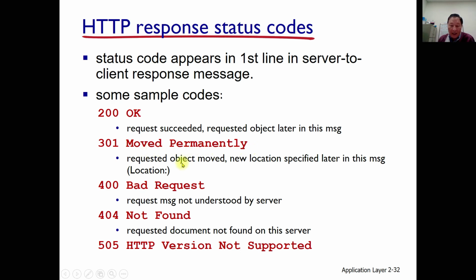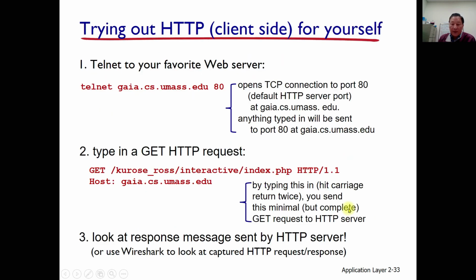The web page is not here, it moved permanently. The requested object moved, and the new location is specified later in this message. And 400, sometimes we may see this one, means bad request: the request message was not understood by the server. And 404 means not found: the requested document was not found on this server. There may be more, but let's finish with 505: HTTP version not supported.